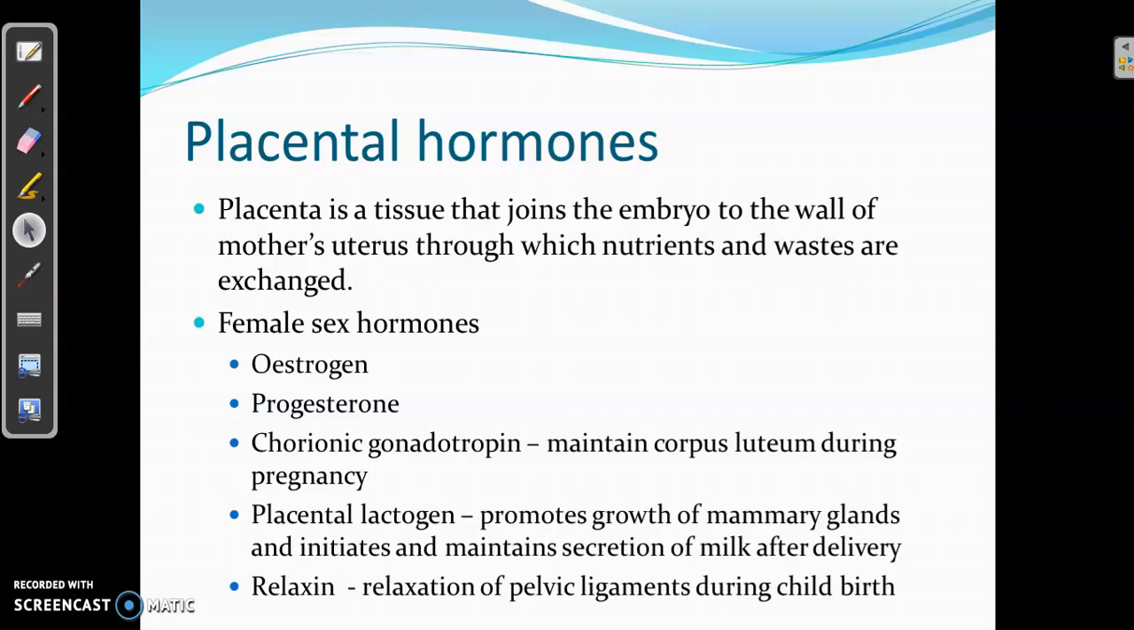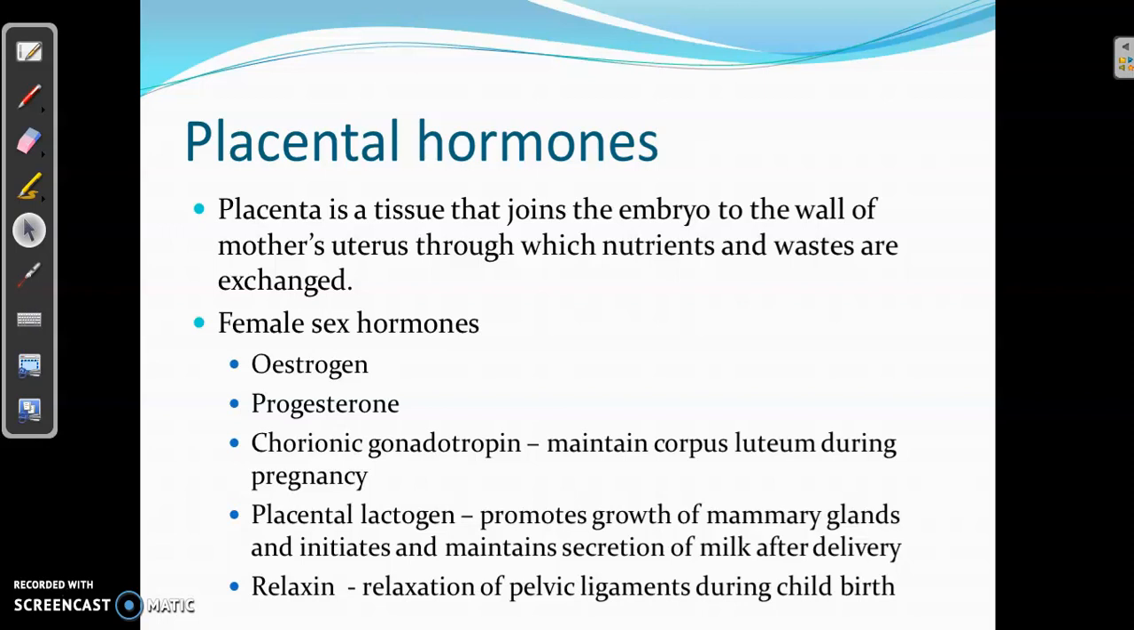And the next hormone produced by placenta is the placental lactogen. This placental lactogen promotes the growth of mammary glands, and it initiates and maintains the secretion of milk after the delivery of the child. So placental lactogen is the hormone which is concerned with lactation.